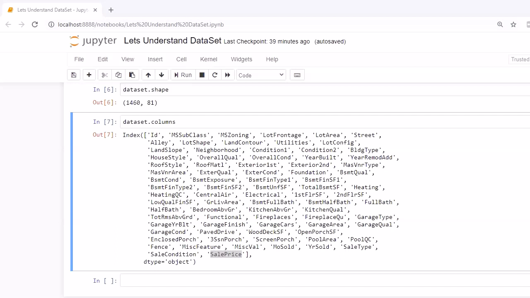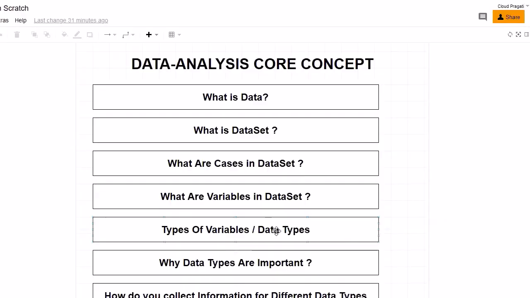I am stopping here. In our next session, we are going to discuss types of variables, or types of data, and we will also learn why data types are important.